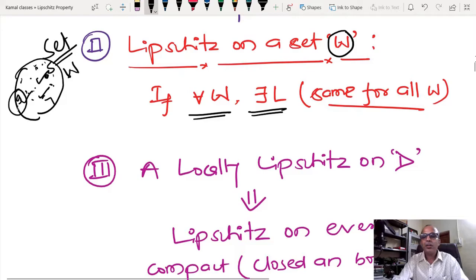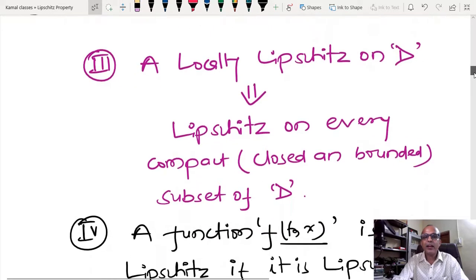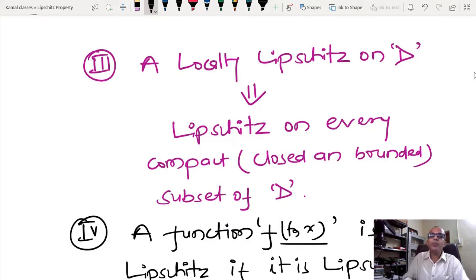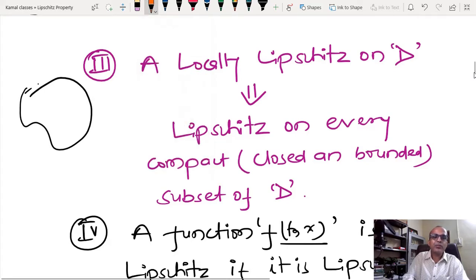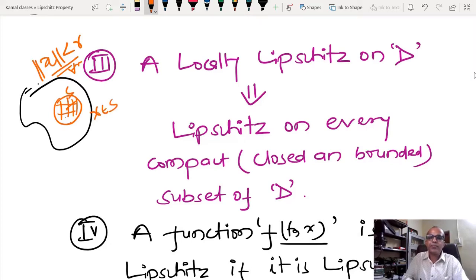Now you can see the next definition. We are telling that locally Lipschitz on D means Lipschitz on every closed and bounded subset of D. Closed means that if there exists a sequence, then it is going to converge somewhere inside this set. Bounded means that set X is bounded when it satisfies this kind of relation for all X lying inside this subset S. So this is obvious.